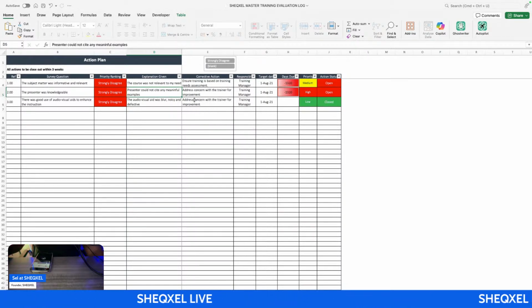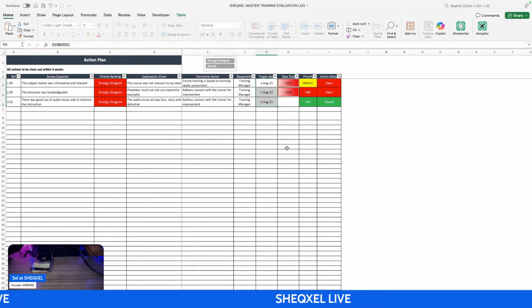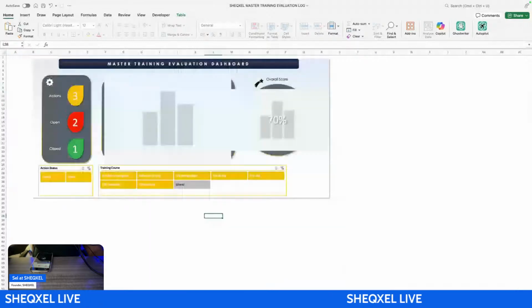We can do that. And all of this stuff, audiovisual, it could be that you have to develop a proper training facility for the workers. So you as a training manager, you are responsible. You provide your target date. You're following up. Make sure you close it. And after you close it, you can then see it on the dashboard, right? So this is a very simple dashboard.